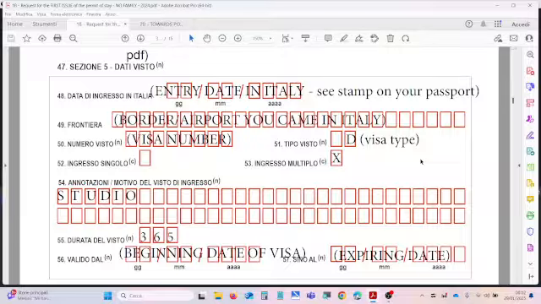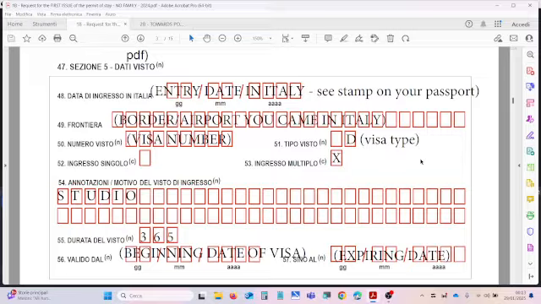Field 50 is the visa number. I want to underline that your visa number has 9 digits, beginning with a 0. You can drop that 0 because there are only 8 spaces there. Then field 51, tipo visto. Usually you can enter Italy with a C-type visa or a D-type visa. C-type is a shorter visa, up to 90 days.